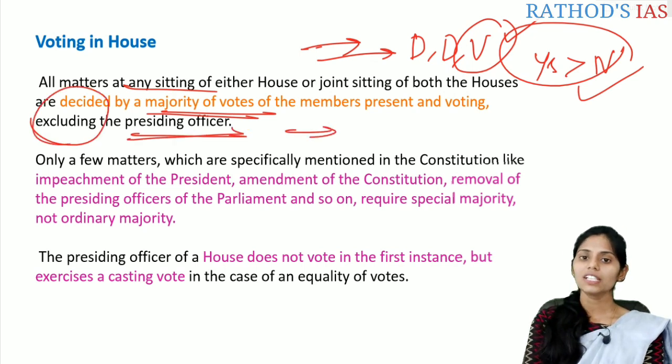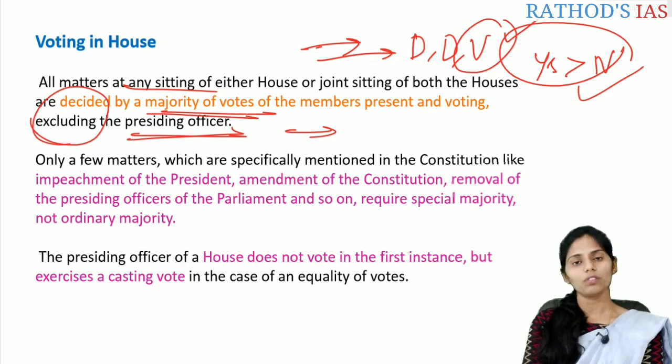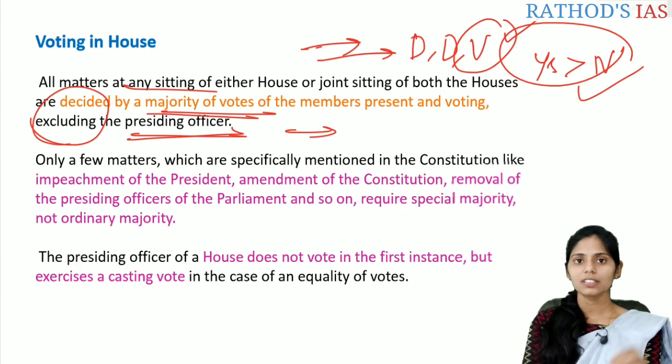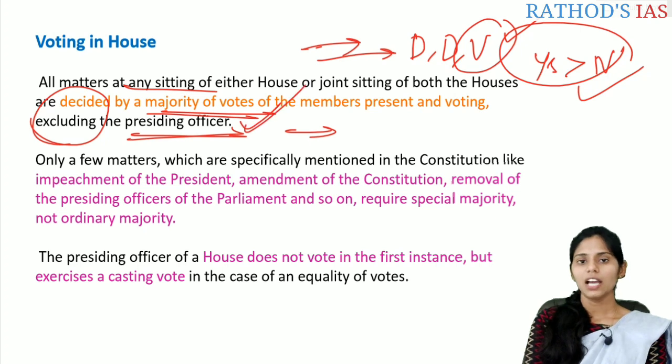Why? Whenever there is a tie, mainly to resolve that tie, a casting vote is given by the presiding officer, either the Speaker or the Chairman. If the Speaker and the Chairman are not present, then the Deputy Speaker and the Deputy Chairman will have the casting vote. They will not vote in the first instance. So this is about the voting of the house.